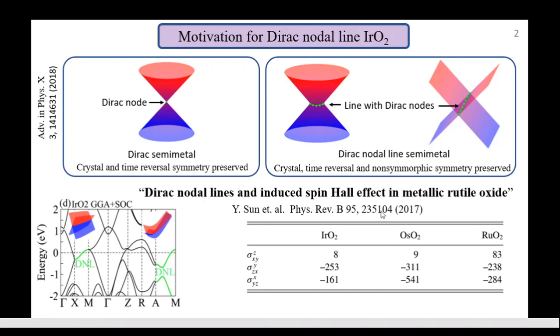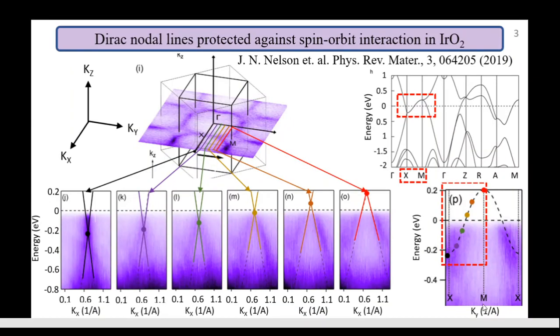Recently, this theory work predicts the existence of Dirac nodal lines in various rutile oxides. It also predicts that this DNL will contribute to spin Berry curvature, leading to crystal direction dependent spin Hall conductivity, as tabulated here.